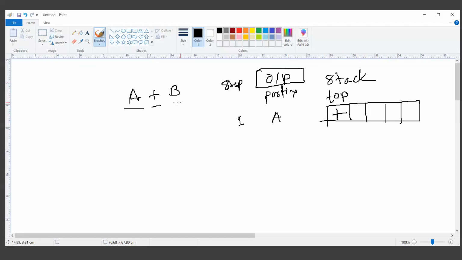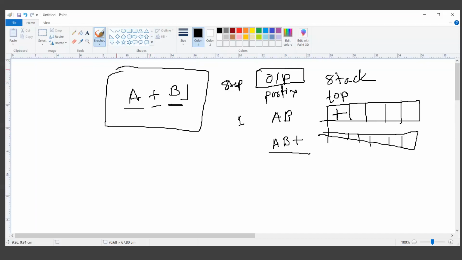Now second thing is we will again scan B. So when we scan B, this is the operand. So we'll directly output it on the output screen. Now there is nothing left in the expression. So as soon as there is nothing left in the expression, we'll empty the stack, and whatever we have on the stack, those operators will be posted as an output. Okay. So if we empty the stack and put everything on the output screen, the new status will be an empty stack. There is nothing inside the stack now, and the output is AB plus. So we are converting from infix to postfix. Now this is a very simple example in which we have applied the stack.